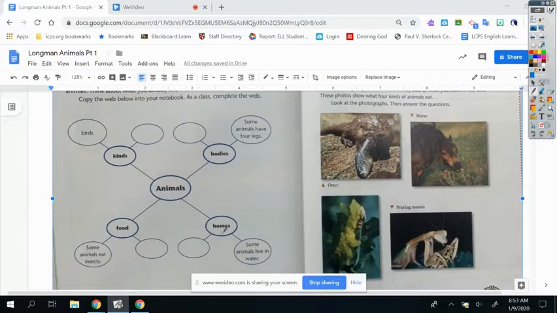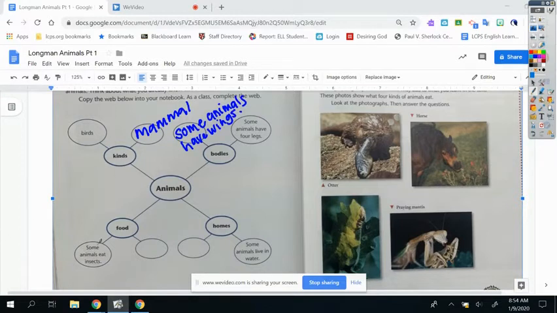Think about what you know. I'm going to show you about what I think I know, right? So animals, I know that there's a bird is a kind of animal, right? I also know that a mammal is a type of animal, right? Bodies. Some animals have 4 legs, right? Some animals have 4 legs. I also know that some animals have wings. So I'm going to go ahead and write that.